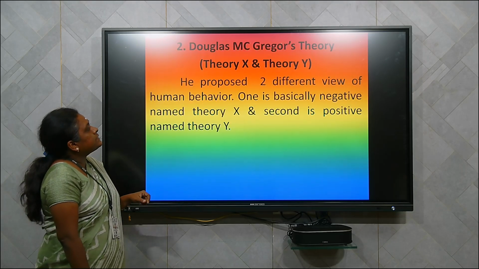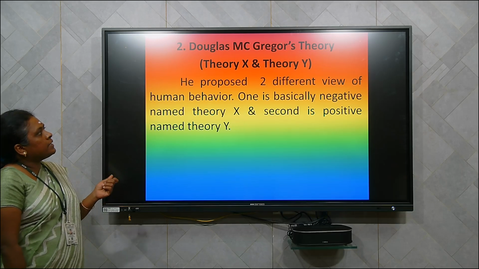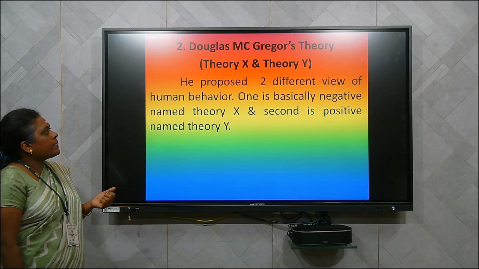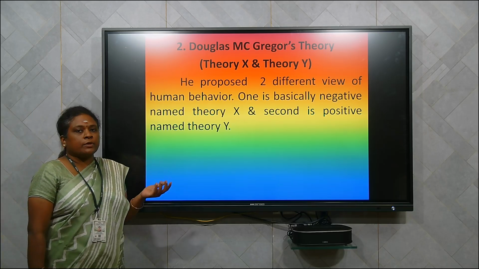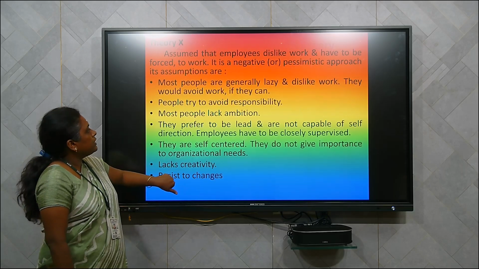Next we can see the second theory, that is Douglas McGregor's theory. In Douglas McGregor's theory, there are 2 factors, namely theory X and theory Y. So he proposed 2 factors, namely theory X, which is a negative approach, and theory Y, which is a positive approach. Let us see the theory.